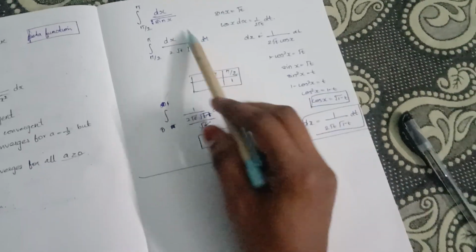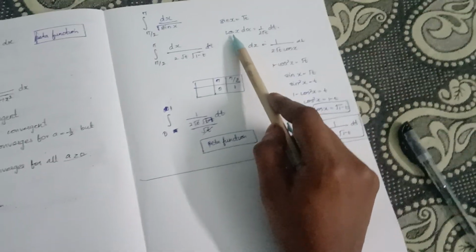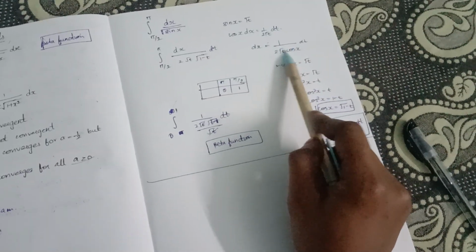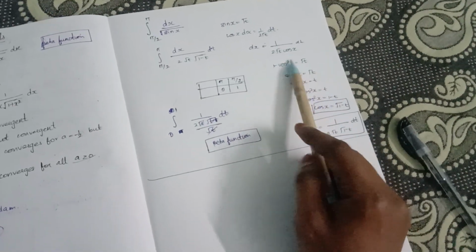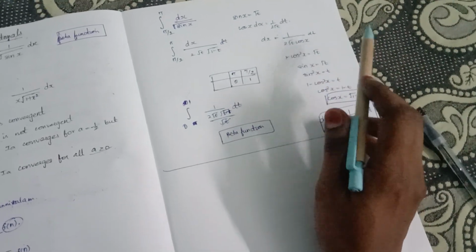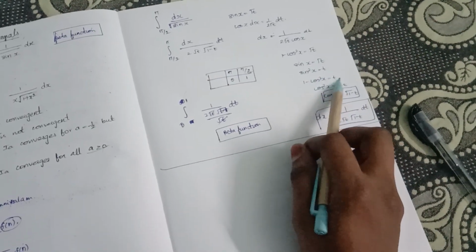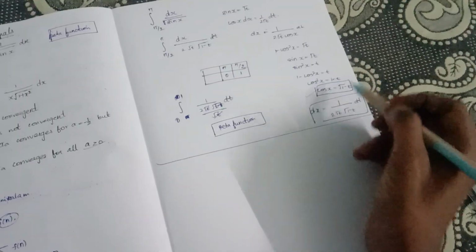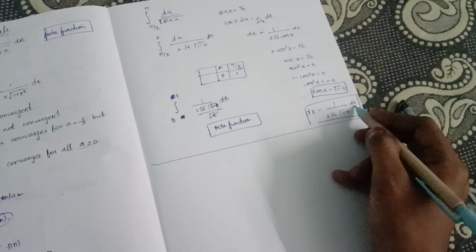So by using a beta function, if we have to integrate, sin x can be written as root t, and if we take the derivative, the derivative of sin x is cos x dx, and 1/(2 root t) dt, so dx can be written as 1/(2 root t cos x) dt. And we know that 1 minus cos squared x equal to sin squared x, and sin x equal to root t means sin squared x equal to t. So 1 minus cos squared x equal to t, and cos squared x equal to 1 minus t, cos x equal to root of 1 minus t. And our dx equals 1/(2 root t root(1-t)) dt.